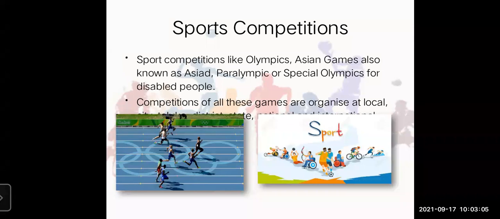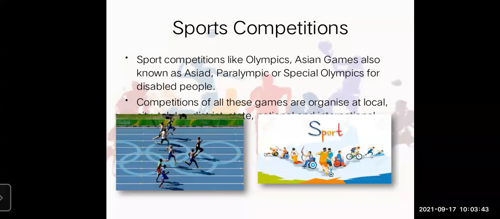Yes, students, Olympic is for a perfectly able person, that they don't have any kind of disability, but we also give opportunity to the disabled people. Like for example, they are disabled by leg, hand or eye, or many other things. So they can also stand equally with the other people for the competition. So Paralympic or the Special Olympics for the disabled.